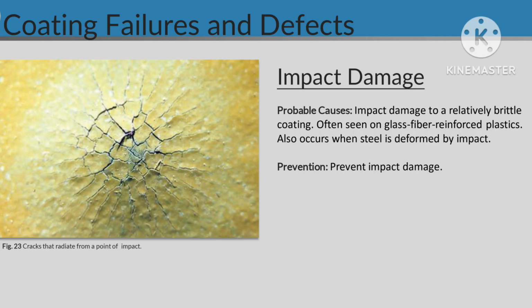Impact damage. Probable causes. Impact damage to a relatively brittle coating. Often seen on glass fiber reinforced plastics. Also occurs when steel is deformed by impact. Prevention. Prevent impact damage.